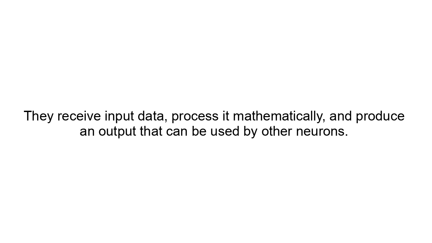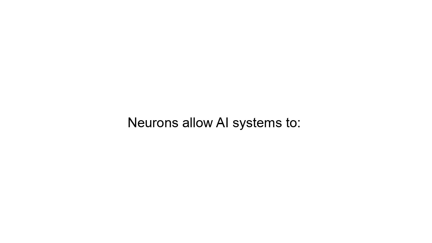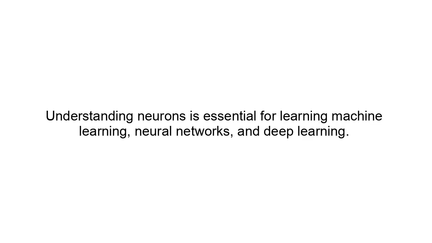Neurons allow AI systems to recognize images, understand speech, detect patterns in data, make predictions, and classify information. Understanding neurons is essential for learning machine learning, neural networks, and deep learning.